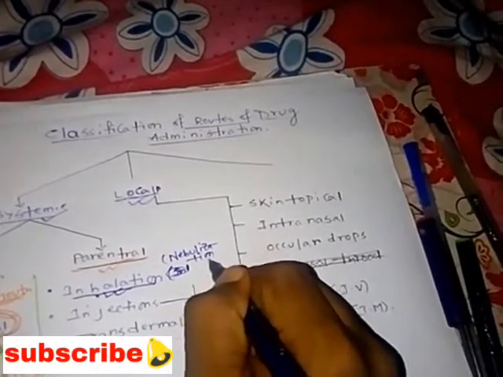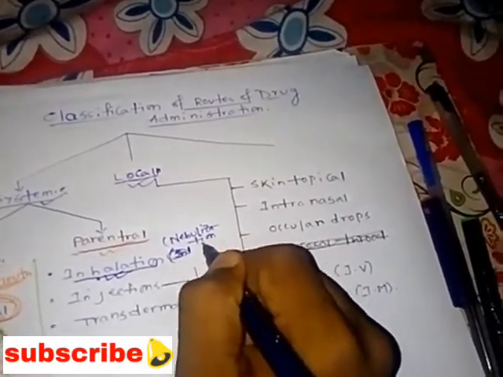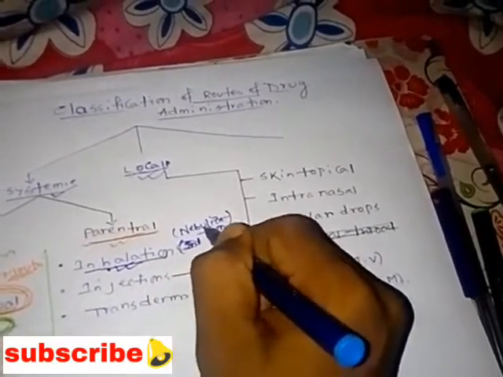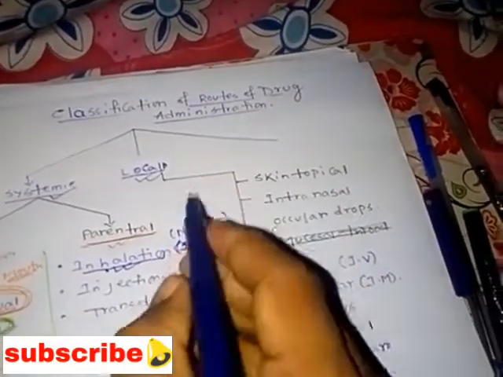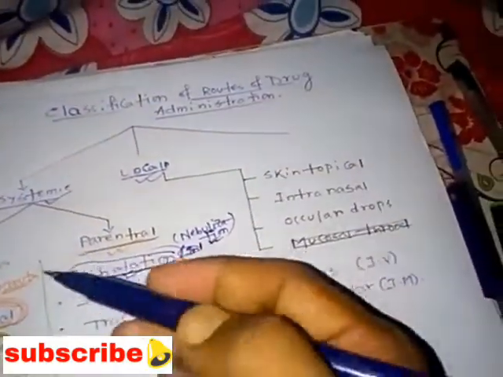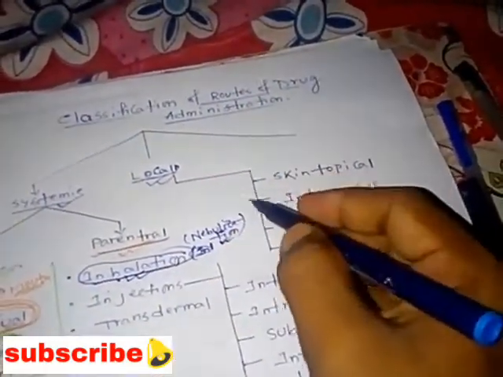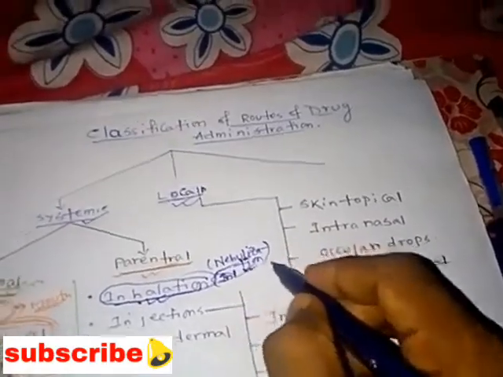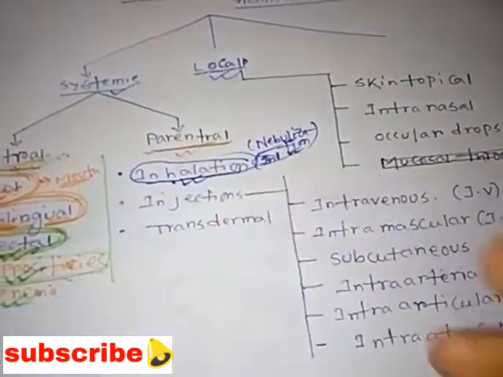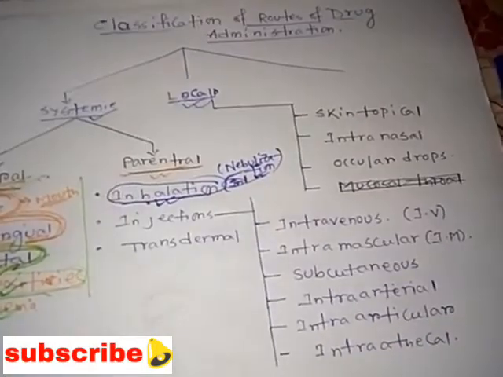In the case of inhalations, we administer the drug by nebulization. Nebulization is one kind of procedure where the drug is administered through inhalation, meaning the patient is taking a breath. In that way, the drug is administered. Understood? So that is one kind of inhalation form.